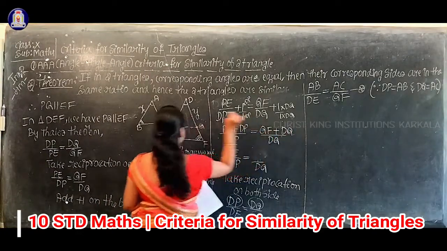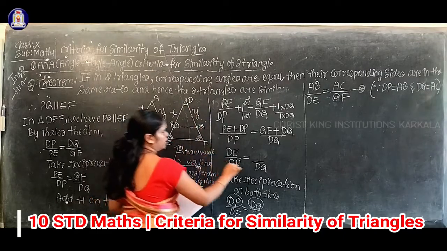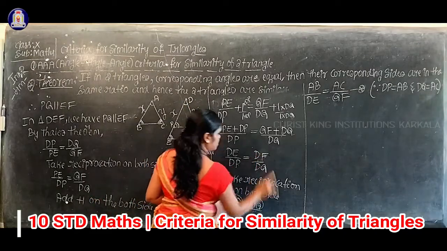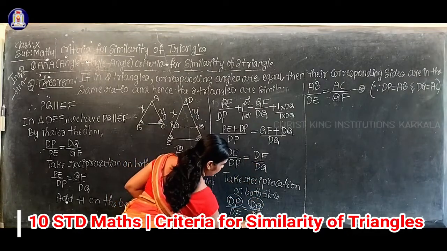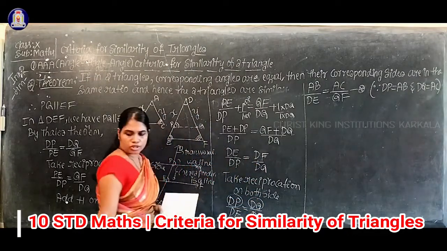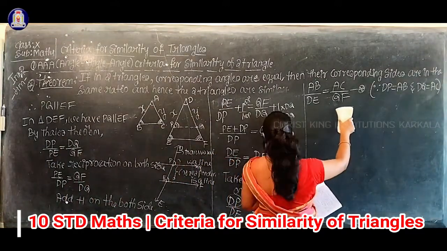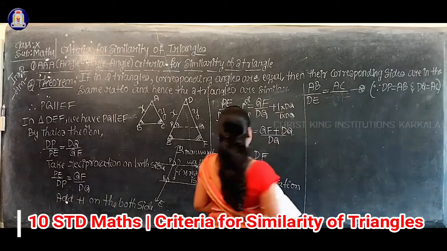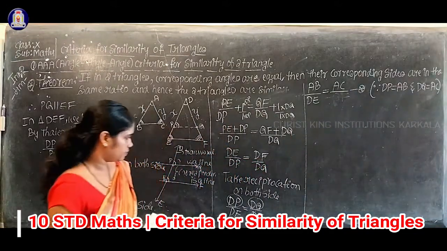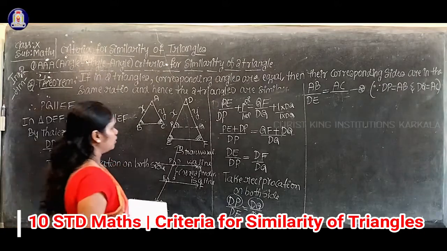QF plus DQ equal to how much? DF. Okay, make the correction, this is DF. So after taking reciprocation, DQ by DF. So here also it will change. What will it become? This is AC by DF.